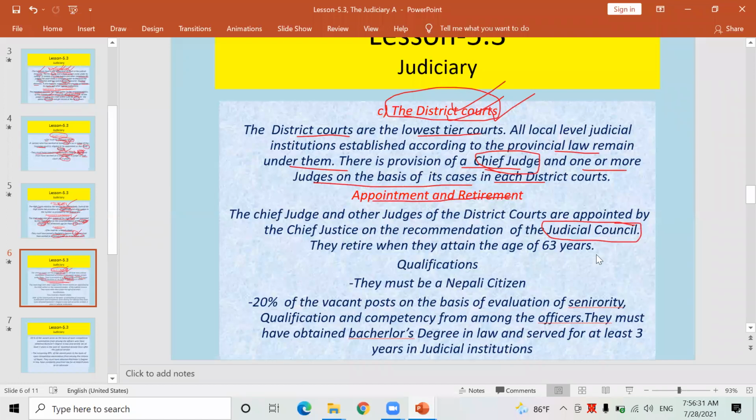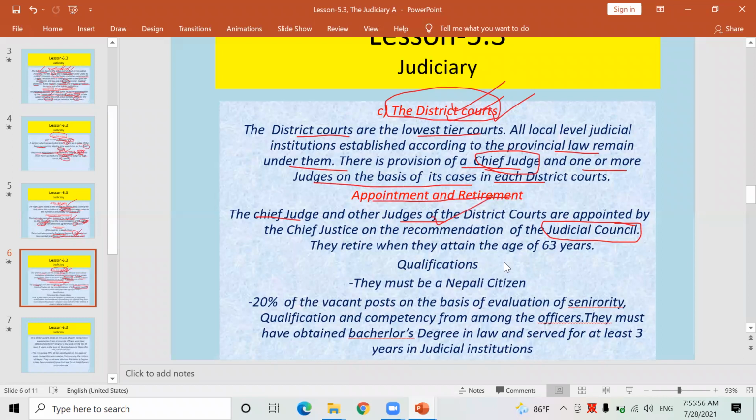The Judicial Council, which is headed by the Chief Justice of the Supreme Court, plays that vital role to appoint the chief judge and judges of the district court as well. Simply keep in mind, the Chief Justice of the Supreme Court appoints even the chief judge and judges of the district court. I hope you are understanding.